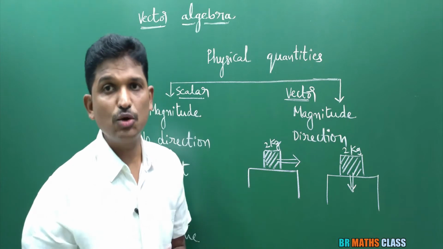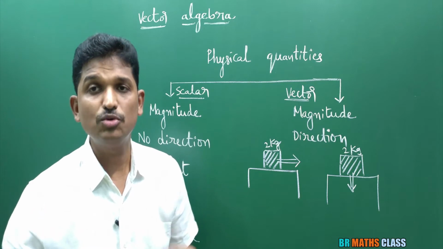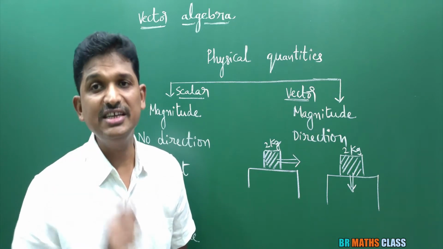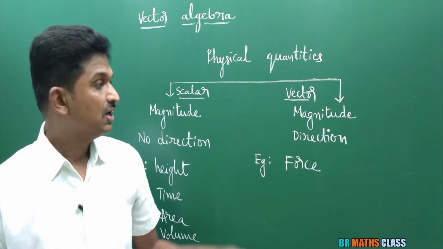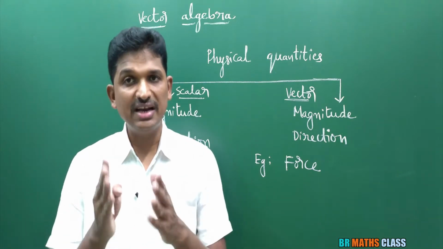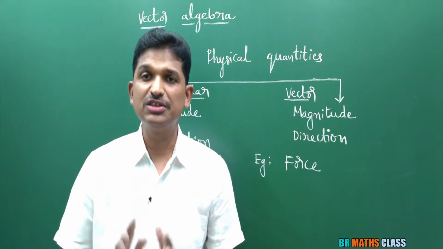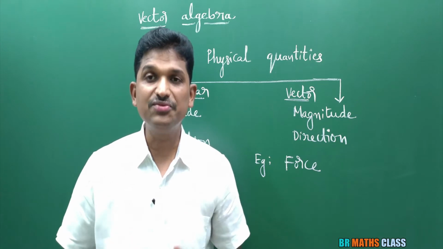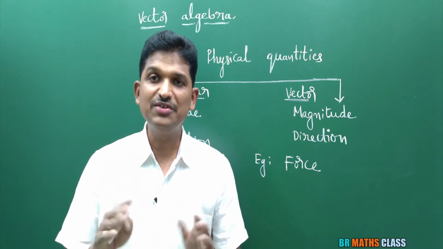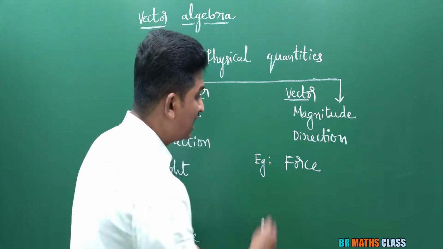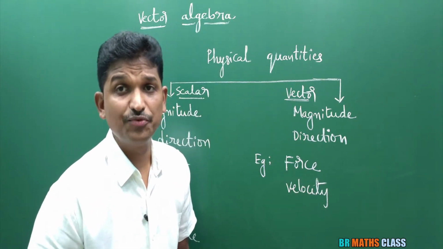Force is the physical quantity which needs magnitude as well as direction. Whenever I discuss force, its direction is needed. So force is an example of a vector quantity. Don't worry, in mathematics we are not going to use words like force, velocity, acceleration very frequently. You just need to know what a vector is: a physical quantity which has both magnitude and direction. Other examples of vectors are velocity and acceleration.